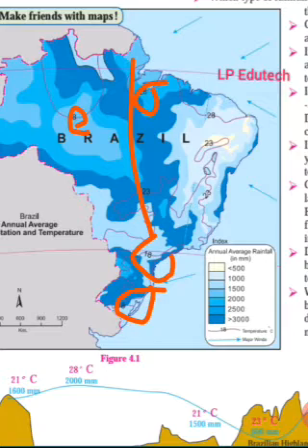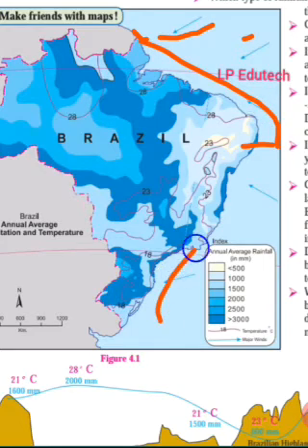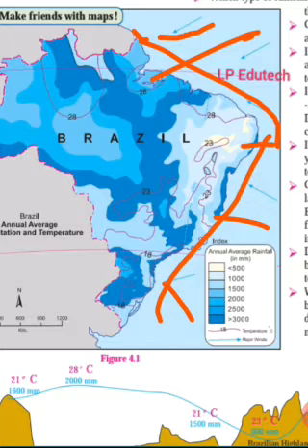In which area does it rain more in Brazil? It rains more in the Amazon River Basin in Brazil. Number 3, from which direction are winds flowing towards Brazil? The arrows are already shown, and by these arrows you can understand clearly the winds flow towards Brazil from the southeast and northeast direction. This is the north, this is the east, so northeast, and this is the south, so southeast. See, arrows are shown flowing from this direction.